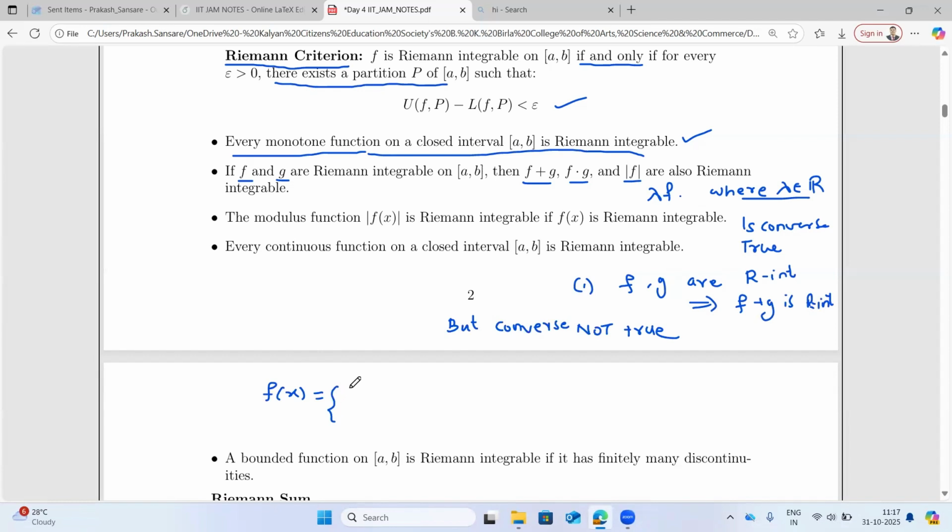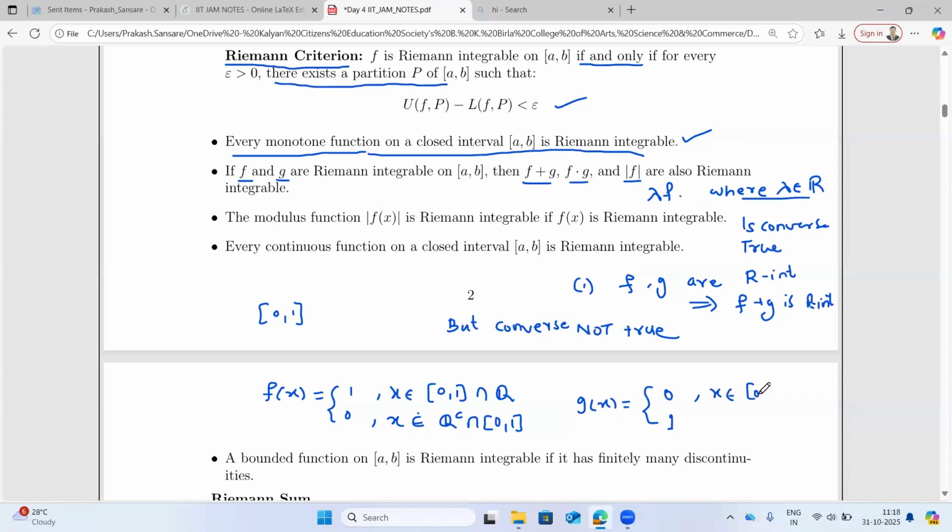Take f(x) equal to 1 where x belongs to the rationals in the closed interval [0, 1], and 0 where x belongs to the irrationals intersected with [0, 1], where of course my domain is the closed interval [0, 1]. That's basically the Dirichlet function. And you take g(x) by just swapping the values: 0 where x belongs to [0, 1] intersection rationals, and 1 where x belongs to [0, 1] intersection irrationals.